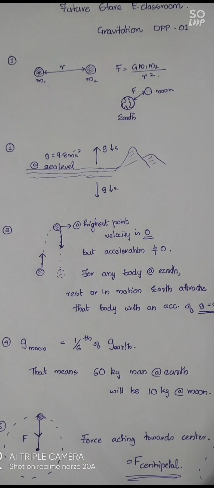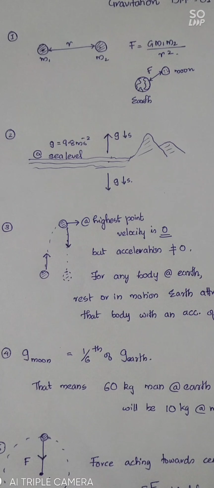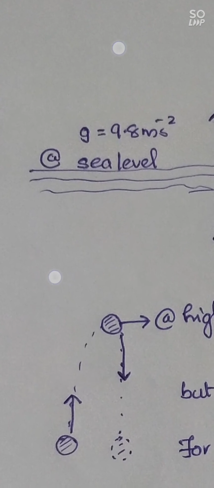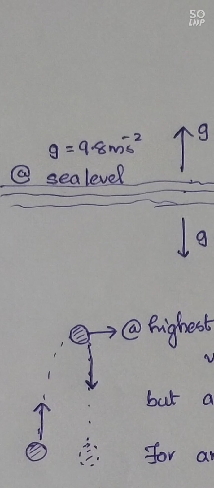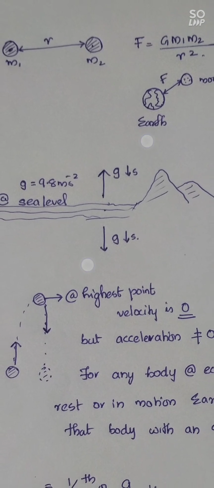So moving towards the second question, the value of acceleration due to gravity at the surface of Earth at sea level. Basically, we say sea level is the surface of Earth. At the surface of Earth, that is sea level, the acceleration due to gravity g is given by 9.8 meter per second square. If we go above the sea level or below the sea level, in both conditions the acceleration due to gravity of Earth will decrease.